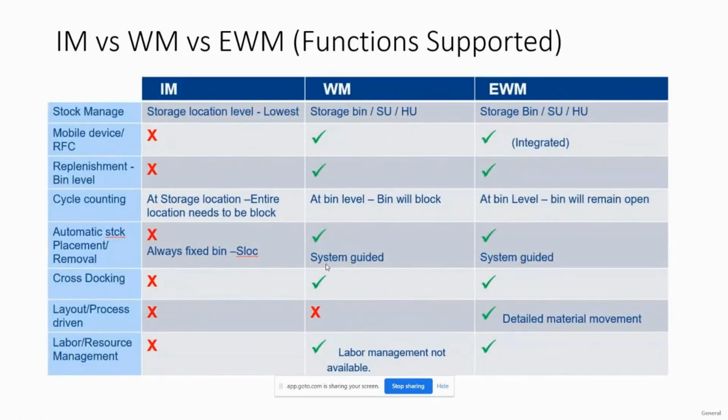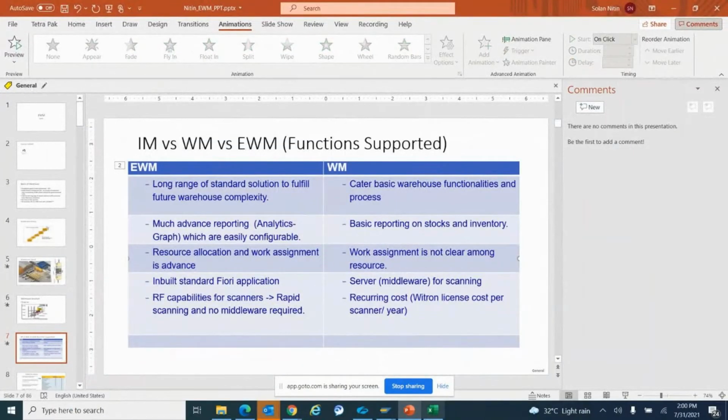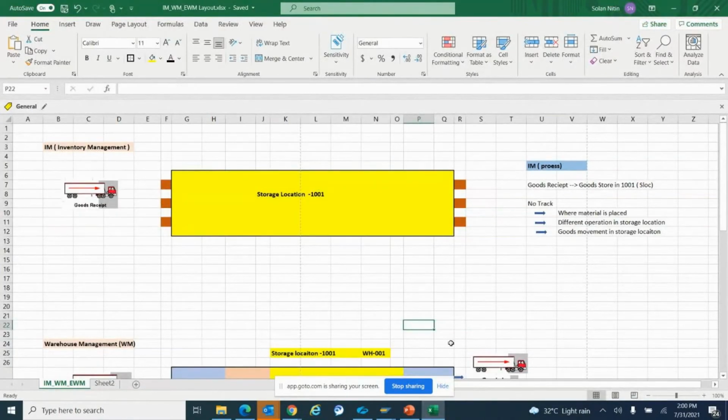Now, coming to the difference between IM, WM, and EWM. Before that, let me take you through this part: the difference between inventory management, that is the material management in SAP, the warehouse management in SAP, and the EWM in SAP. Suppose I want to bring the material into the warehouse.